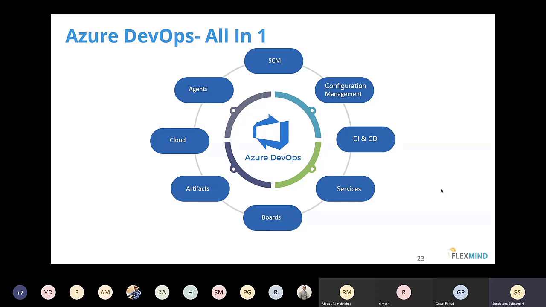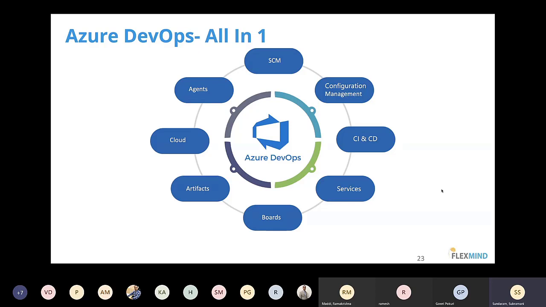It covers your software configuration management. It covers your configuration management tools like Ansible, Chef, Puppet, Terraform, and everything for your infrastructure creation. It has its own CI/CD pipelines. It has its own services, service connections, service hooks. It has its own boards. It has its own artifacts. It is easily integrated into the cloud, and it has its own agents or Microsoft agents as well.